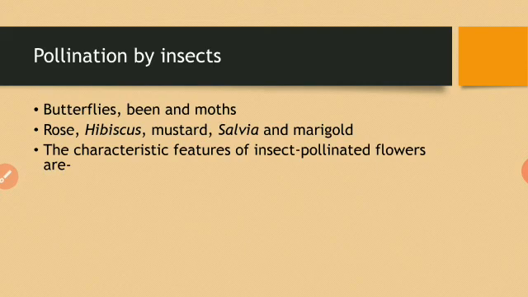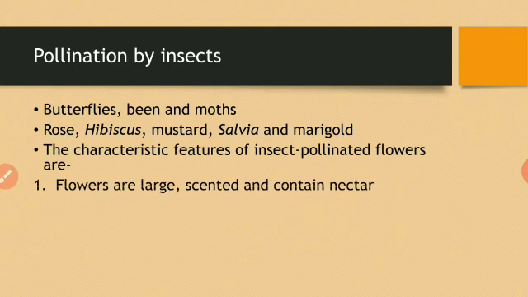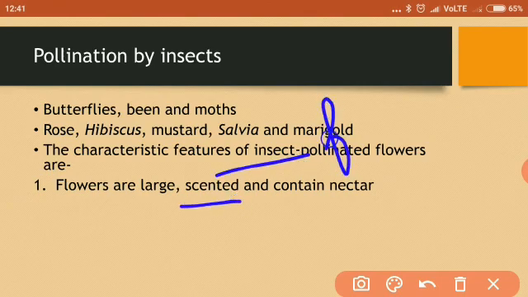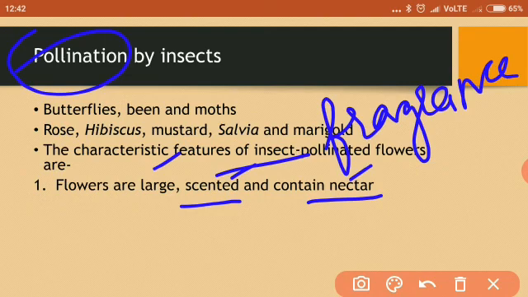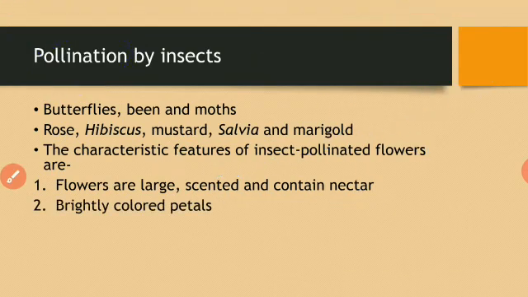The characteristic features of insect pollinated flowers are: flowers are large and scented. Scented means they have good smell, fragrance. Rose has good smell, fragrance is there, and they contain nectar. Why nectar? Because to get the nectar, insects will come and sit over them. All these characteristics are present to attract the insects. Why do flowers attract the insects? Because insects are helping them in pollination. Understood? So all those features which will help to attract the insects are present in the flowers which are pollinated by insects. Next is brightly colored petals, again to attract the insects.